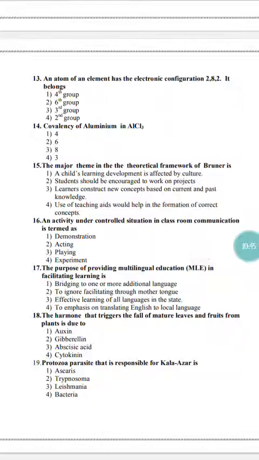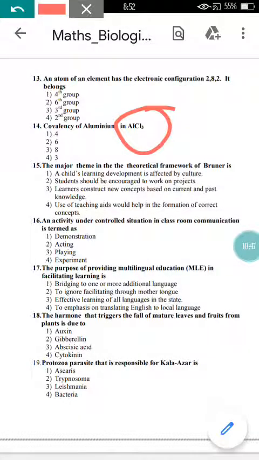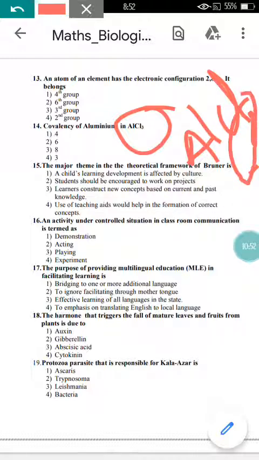Covalency of aluminium in AlCl3 is, it is clearly mentioned AlCl3. So what is the number of chlorines attached to the aluminium? It is nothing but 3, so the valency here is 3 only.